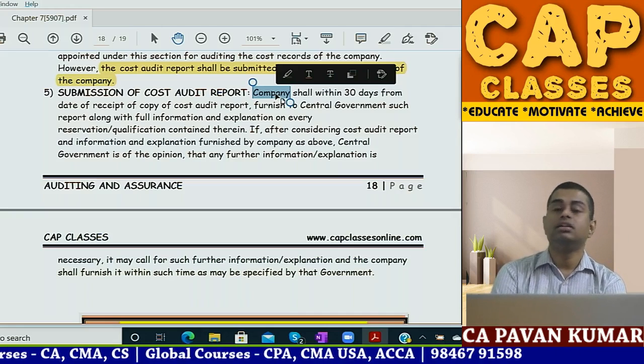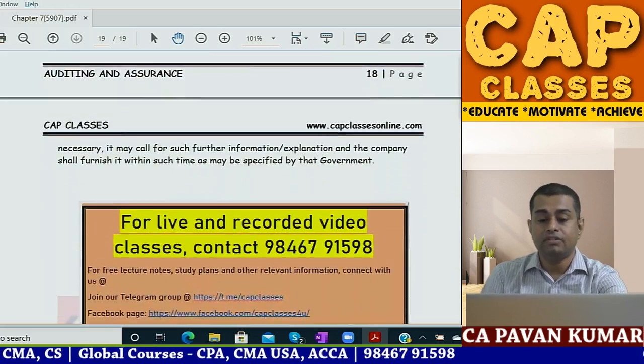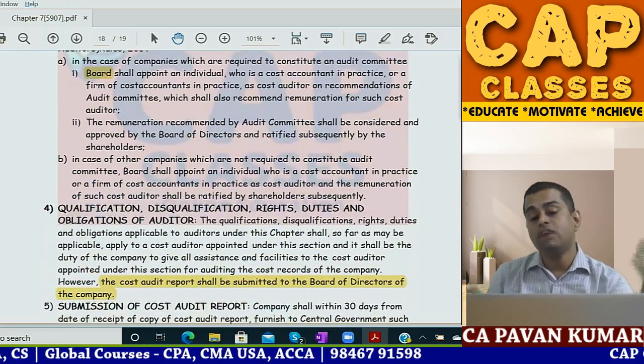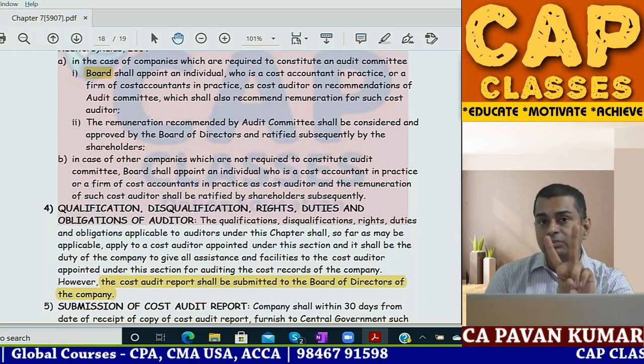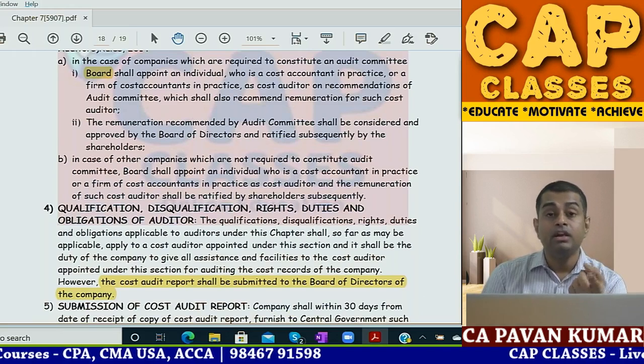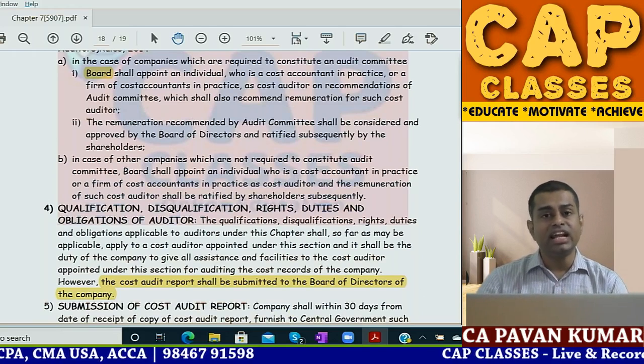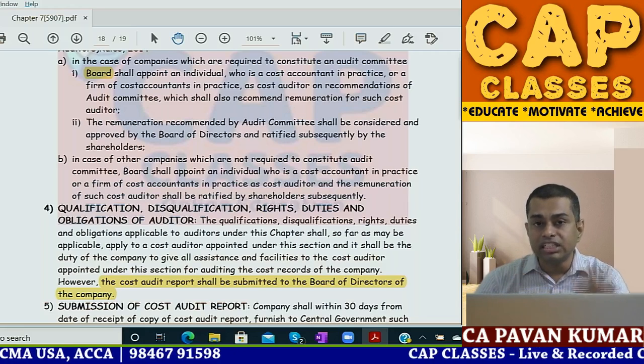This is the story of cost audit. With this, our company audit is over. So we have 2 more things pending. One is duties of the company auditor, that means reporting. Then CARO. Both these things we'll see in the next session. So with this, I can say the company audit revision is completely over.